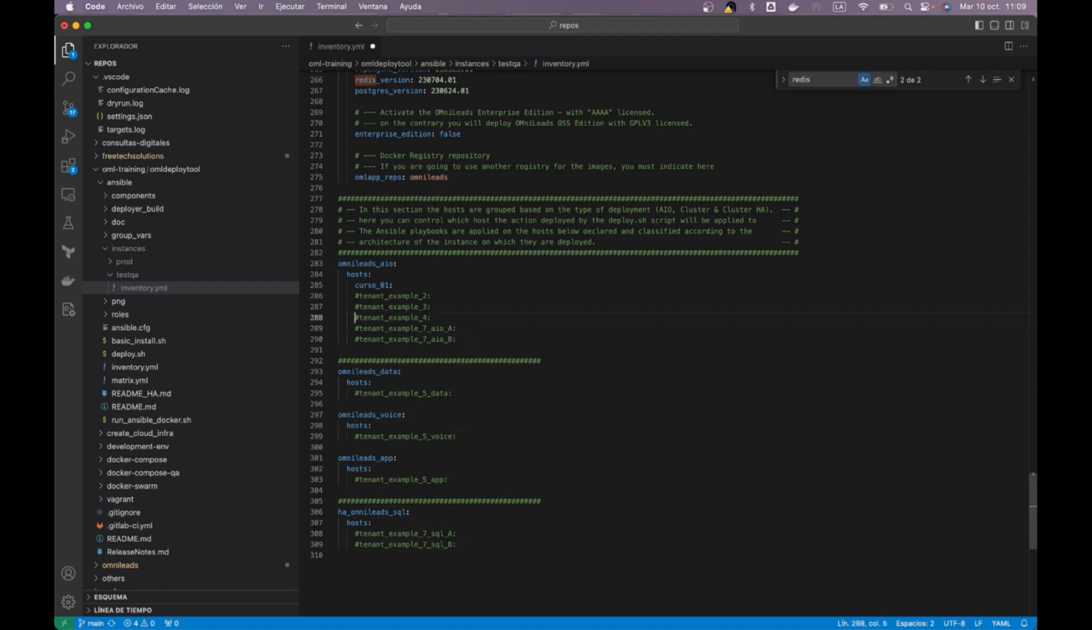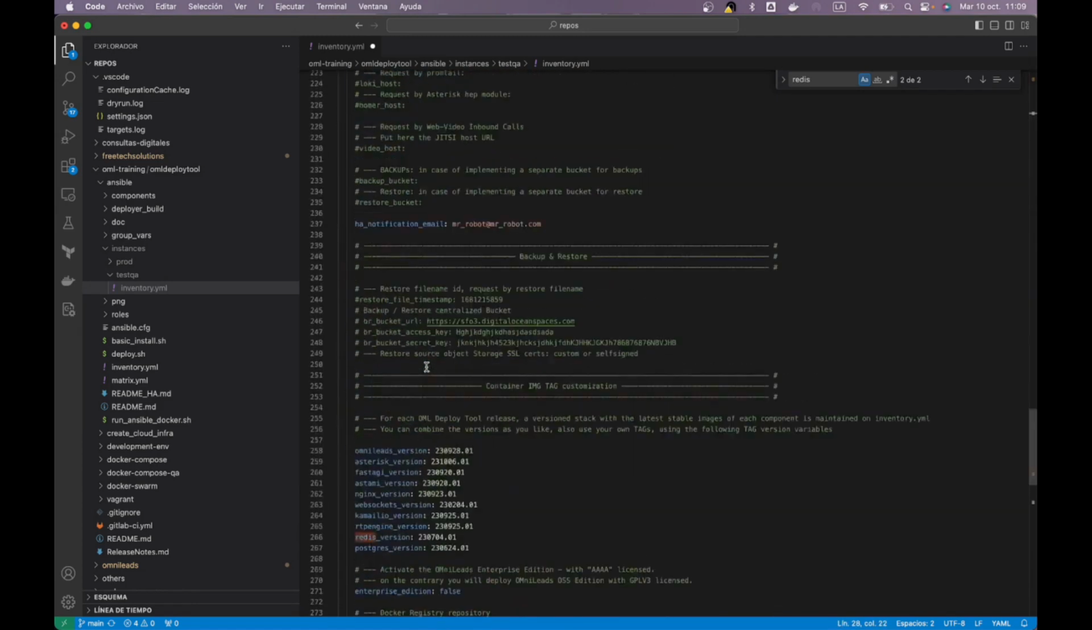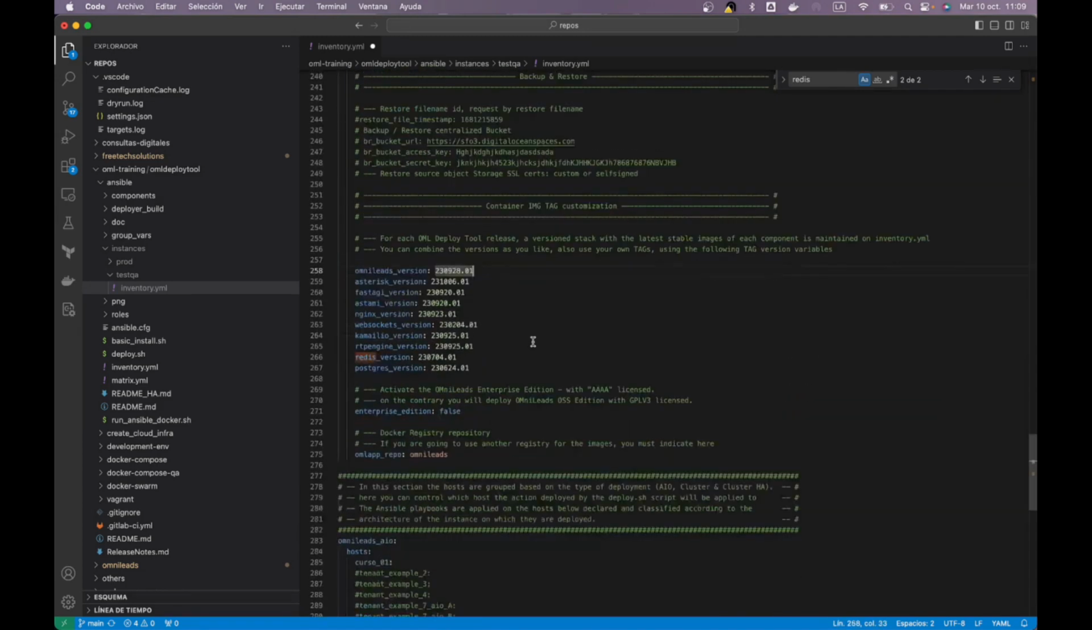Then notice that here in the third section of the file, I say that for my set, my group of AIO servers, I'm going to enable only this one, which is course, the one I declared above with the IPs and the name of the tenant. And with that, I am already, well, here I have all the images that I'm going to use, the components as we had in Docker Compose.